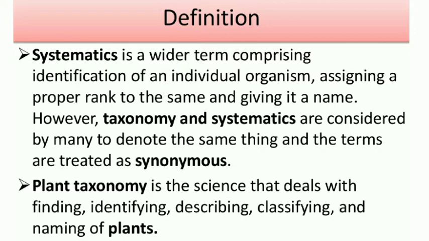Describing means looking at the morphological characteristics, characters of root, stem, leaf, modifications of root, stem, leaf, structure of the flower, modification of the flower, etc. And after that, we should classify the plant into a particular group based on similarities and dissimilarities. Lastly, provide a particular name for that plant. This is the basic definition of plant taxonomy, right.